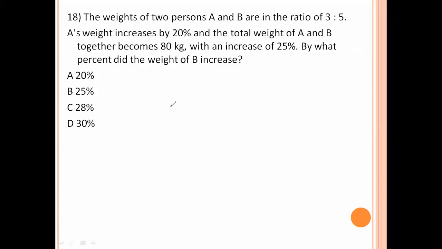The weights of two persons A and B are in the ratio 3:5. A's weight increased by 20% and the total weight of A and B together becomes 80 kilos, with an increase of 25%. By what percent did weight of B increase?